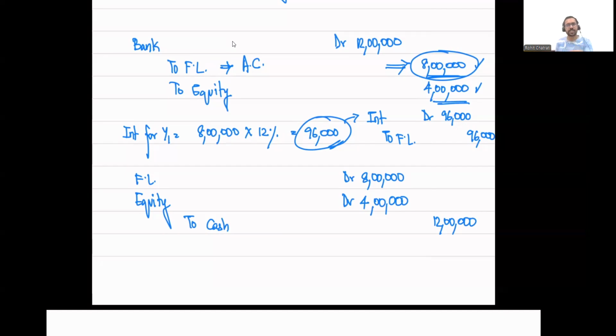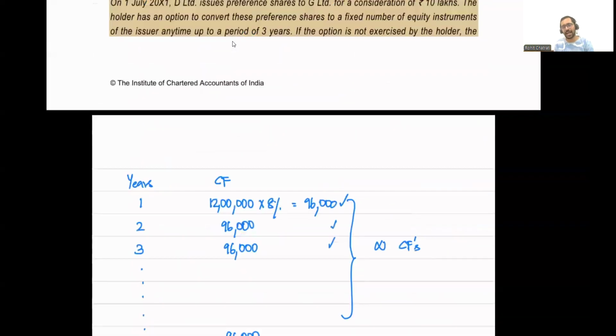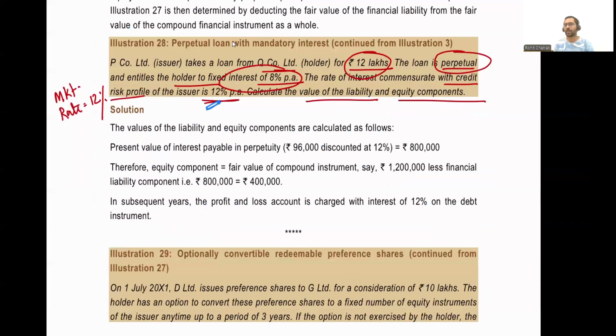When I pay the interest, it will be financial liability debit to cash account, and therefore the amount of liability stays constant. I credit financial liability by 96,000, and I also debit financial liability by 96,000 because I'm making that payment, and therefore the financial liability remains constant at 8 lakhs throughout the period. So with that, we're done with both illustration number 3 and also illustration number 28.